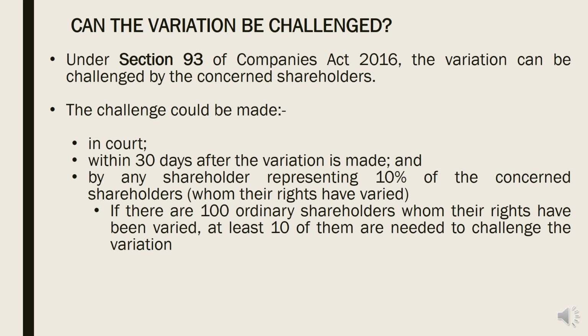Any shareholder representing 10%. If one shareholder does not represent 10%, it's okay. Join with another one. If it's not 10% yet, join with another one also. So now three ordinary shareholders, not happy with the variation of taking their rights, whose rights have been varied, can go to court and challenge the variation.